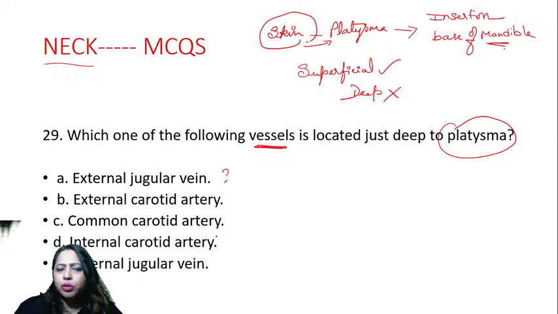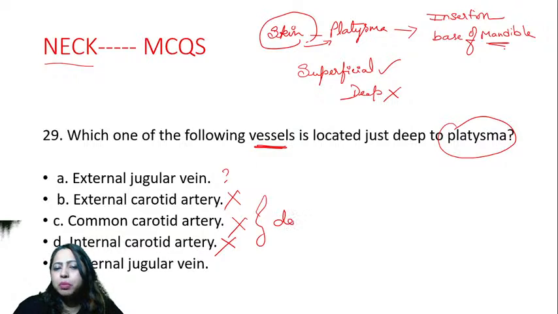Are internal carotid and common carotid superficial? No, this cannot be the answer. Even this cannot be the answer. All these are deep structures. So we want to talk about superficial. It could be the external jugular vein or internal jugular vein. So right behind the platysma, what do we have? Pratik Anand says it is A.